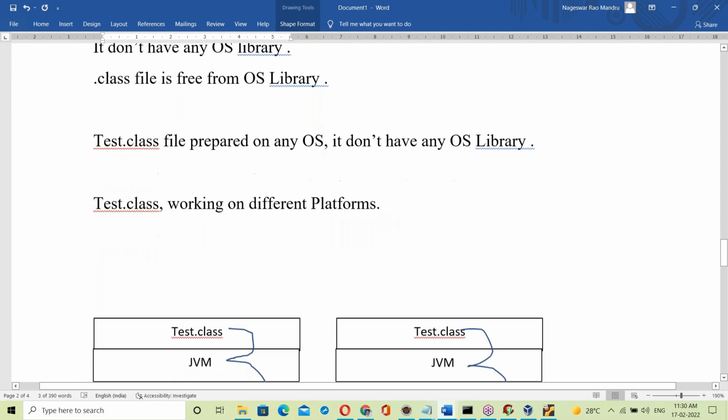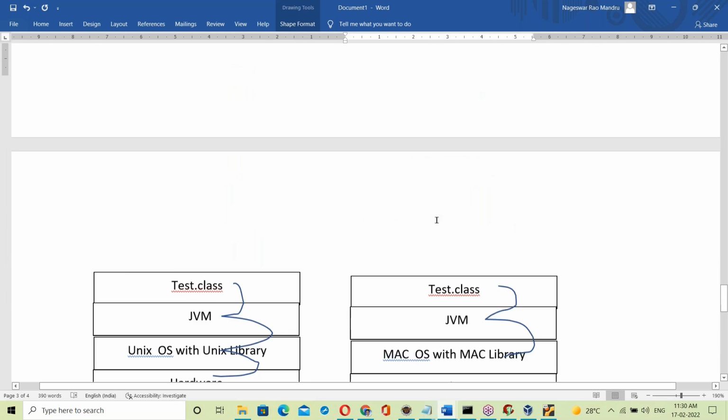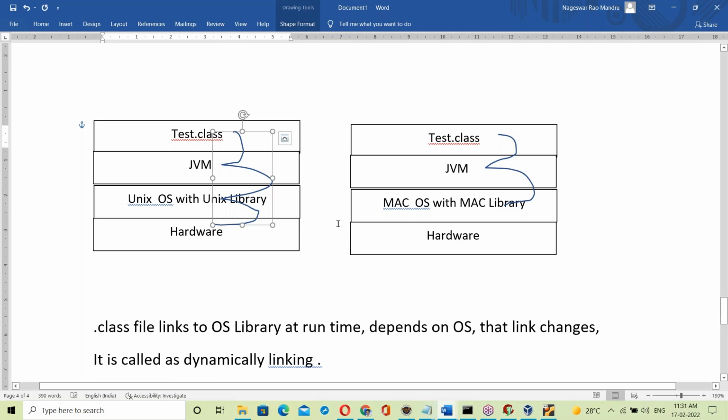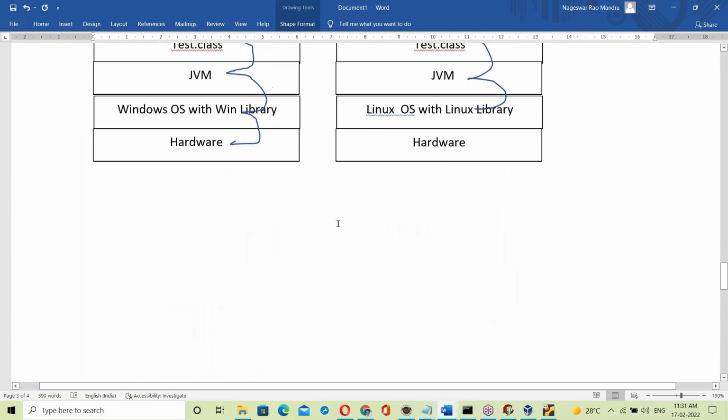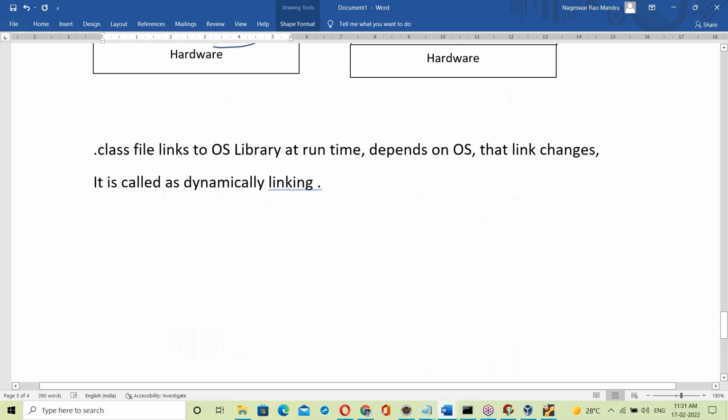But in a Java program, what happens here? Whenever the base changes, that link changes automatically. If it is Windows based, it links with the Windows based library. If it is Linux based, it links with the Linux based library. If it is Unix based, it links with the Unix library. Who does that here? The JVM. So the JVM takes care of linking the .class file to the current base. Every time the base changes, the link changes. It's called dynamic linking, linking at runtime. The .class file links to the base library at runtime, depending on the base.